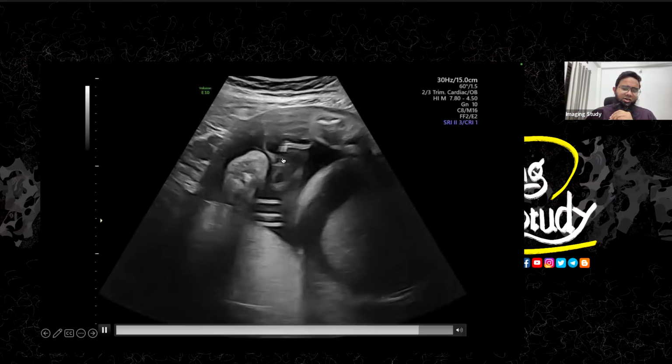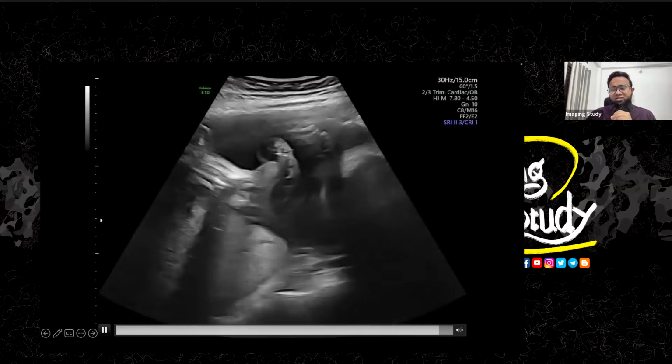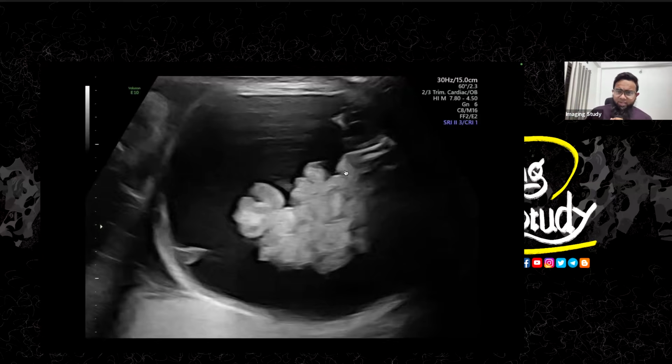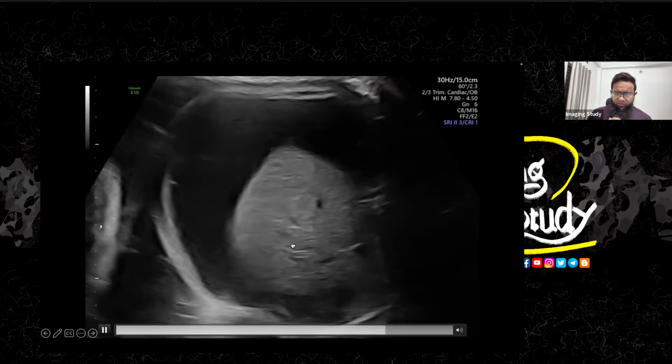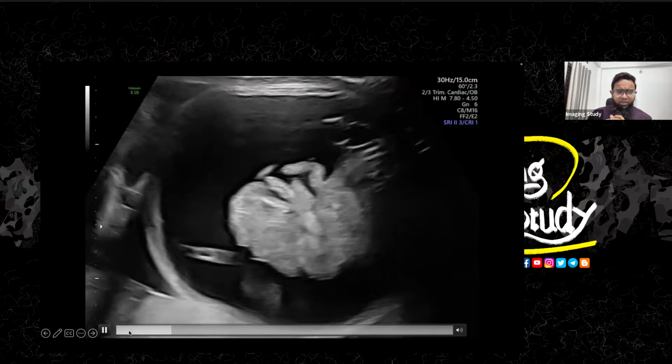So that's why we say that only the head and the limbs were quite satisfactory. Okay, so let's look in a magnified view, and you can see this is the intestinal loops. You can see the liver. You can see also the gallbladder. The gallbladder wall looks quite thickened.